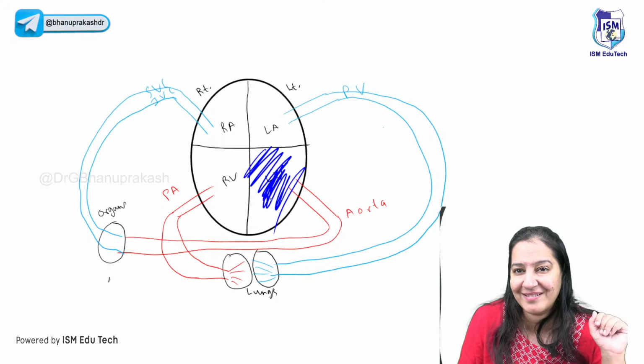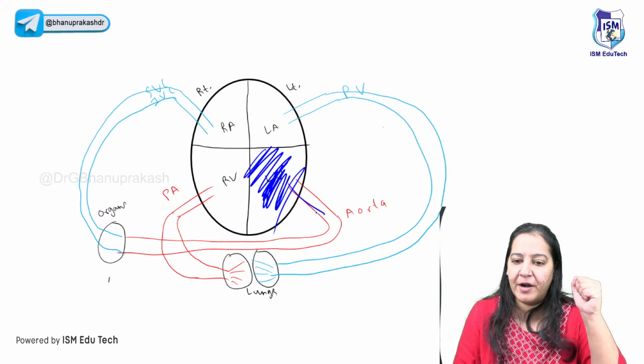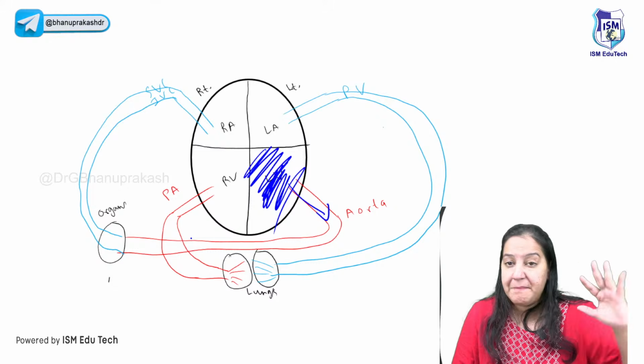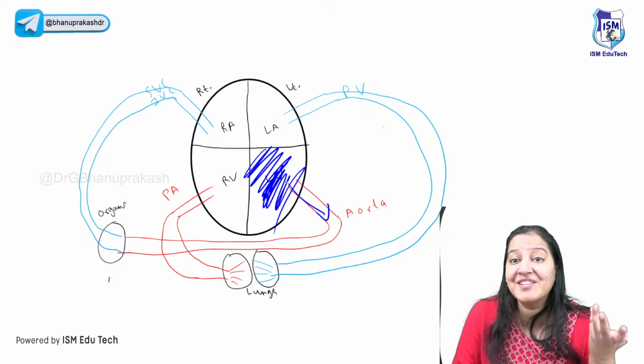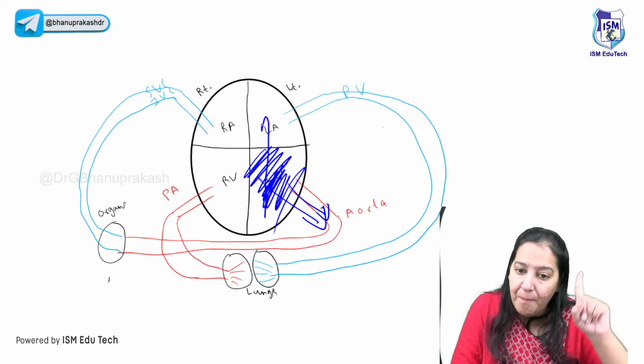Oh my God, what will happen? Normally, when the left ventricle pumps, the blood goes into the aorta and is distributed throughout the body. But now it's not pumping. What will happen? Where will the blood go? Blood cannot go ahead. Blood will go backward.